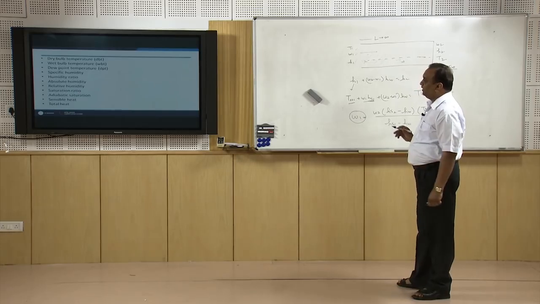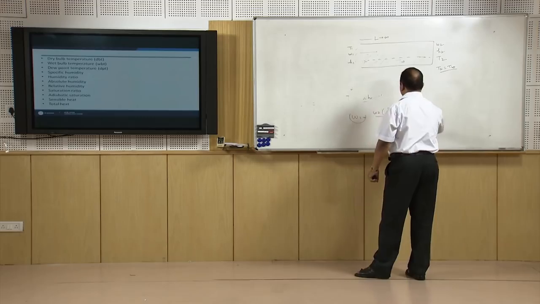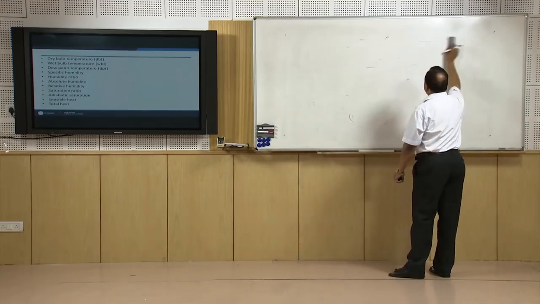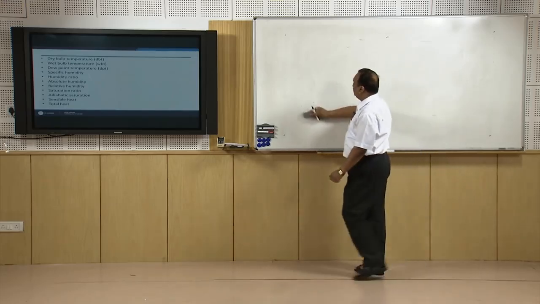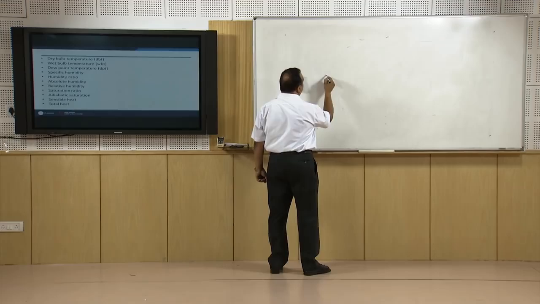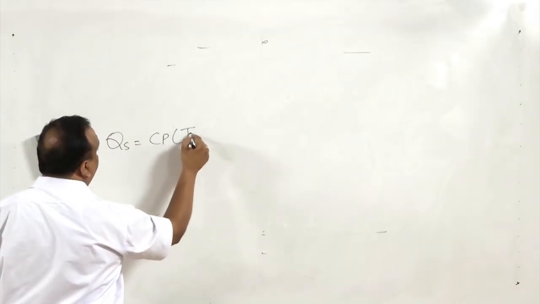Now, sensible heat of air. Sensible heat is the heat added when there is a change in temperature and no change in phase. Both conditions should be fulfilled. So sensible heat is always Cp (T2 minus T1).